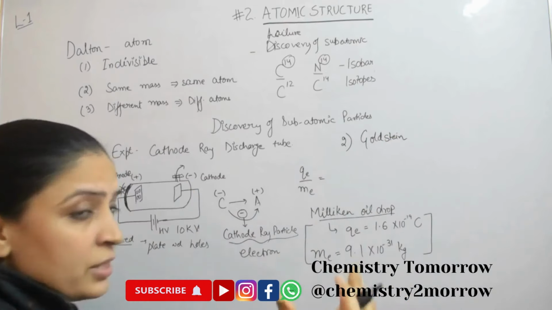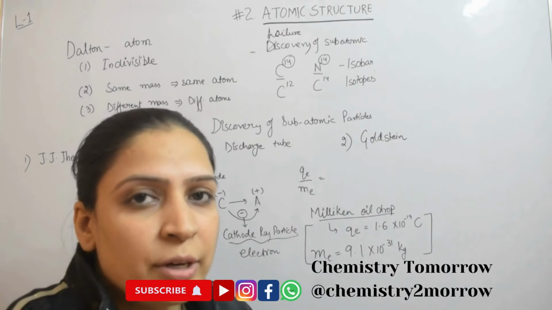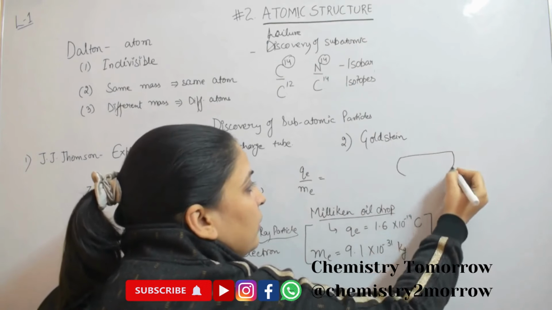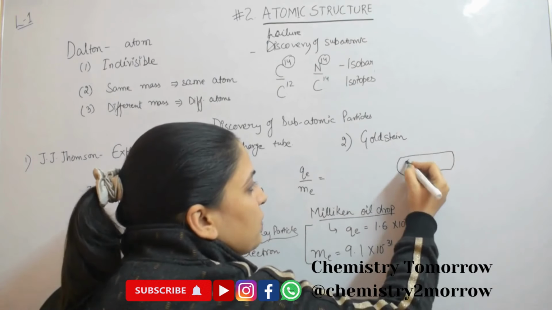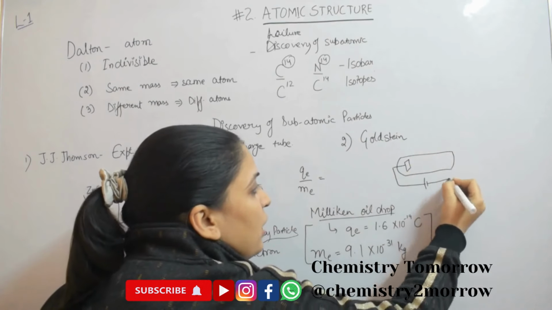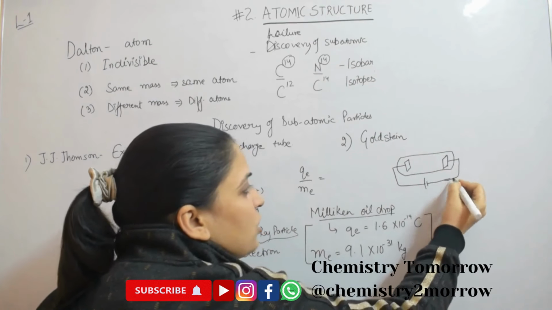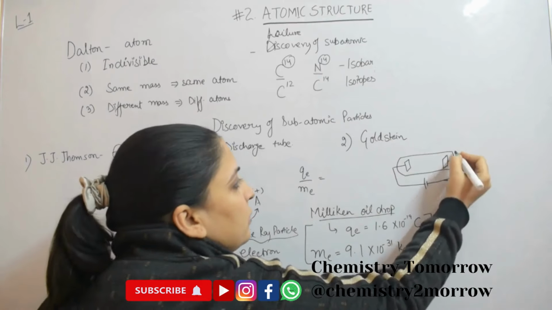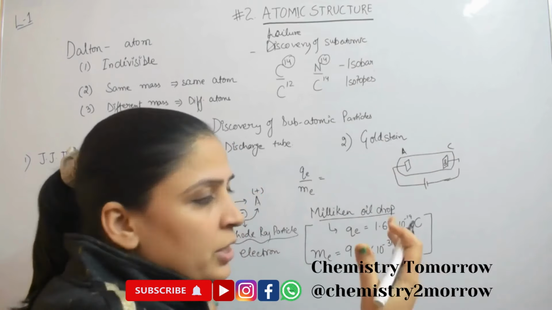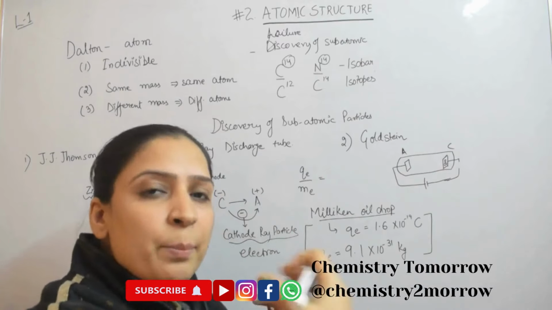Then another similar kind of experiment was done by Goldstein, and this time instead of analyzing the radiations coming out of the cathode ray, he made a similar setup with a few differences. Instead of going towards the anode, now he is measuring what is coming towards the cathode, and to measure those radiations he had to make the cathode a perforated sheet, something with a mesh, so that the particles coming towards the cathode can pass through it.